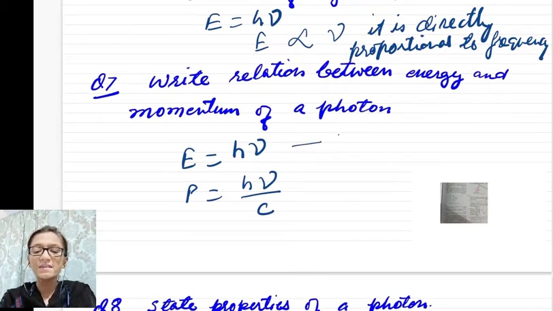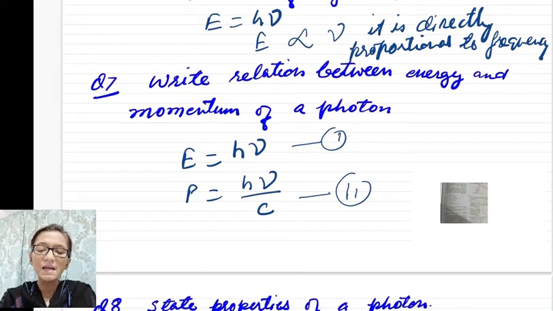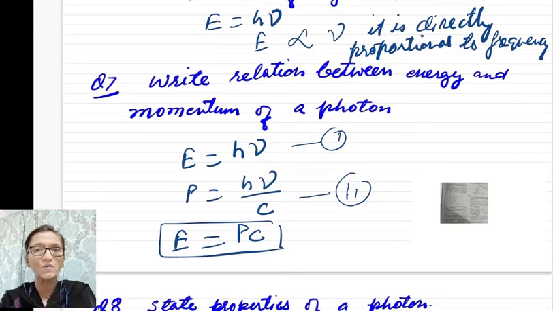So this is the equation of energy and this is the equation of momentum of photon. So what is the relationship? Here you can equate energy with P and c. So this is the relationship between energy and momentum.